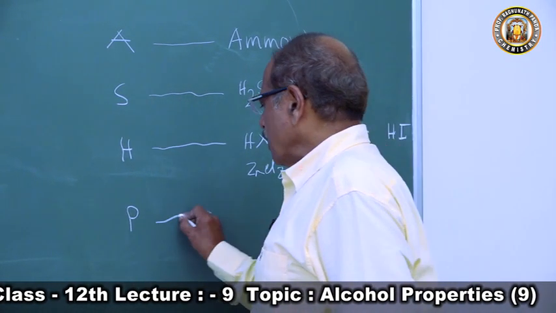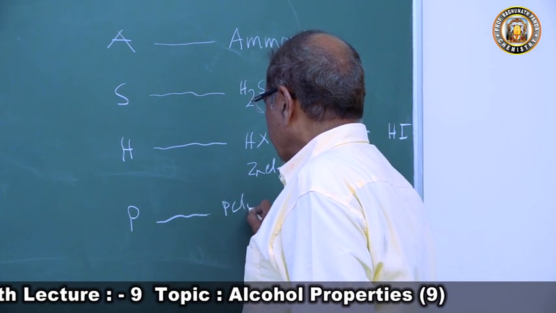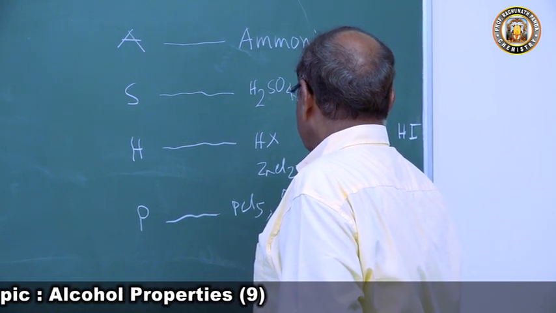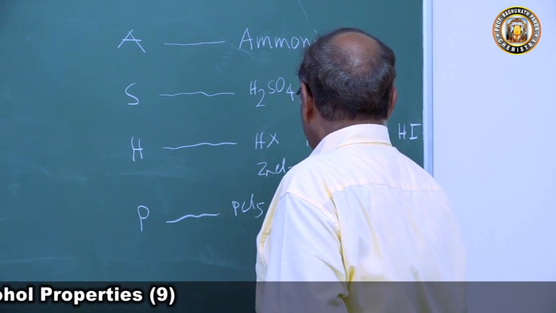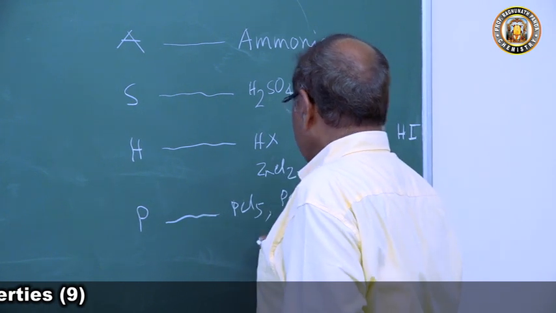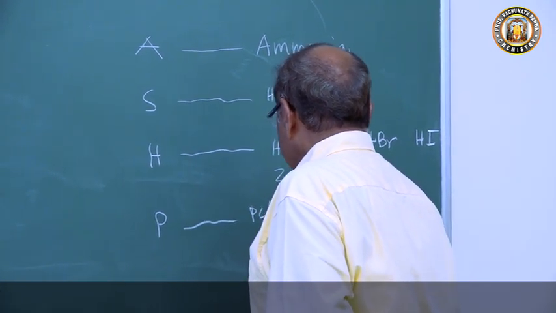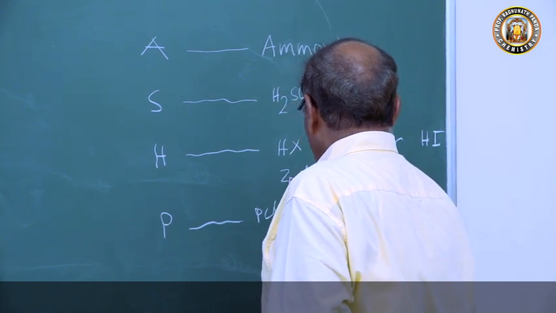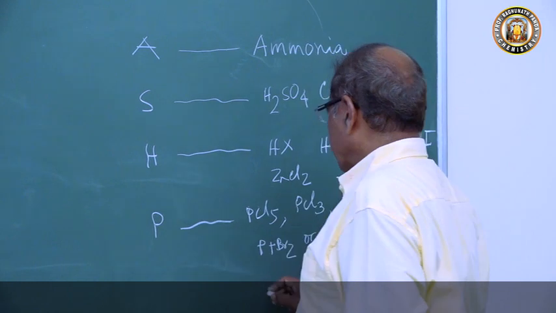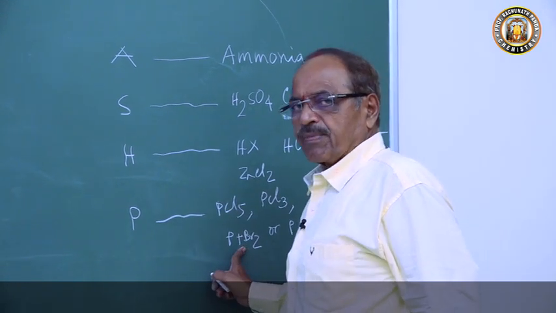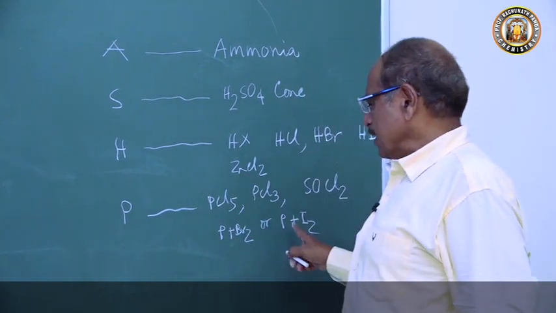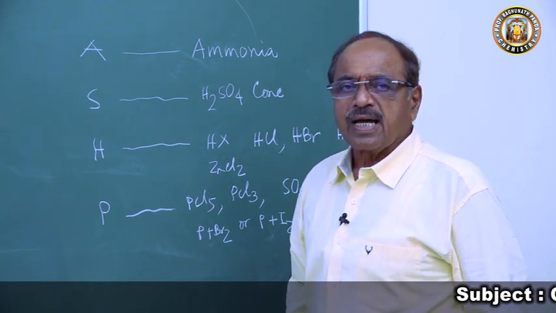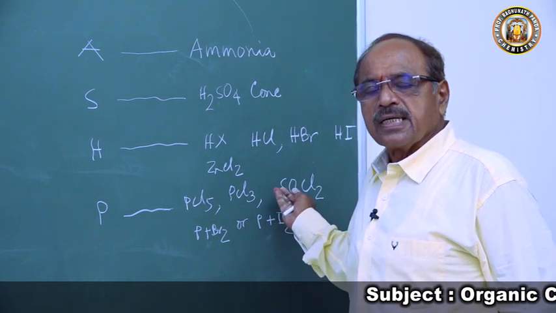Then P stands for the reactions involving PCl5, PCl3 and SOCl2. These reactions are also carried out in the presence of red phosphorus plus bromine, or red phosphorus plus iodine. So this is PBr3, phosphorus tribromide, and phosphorus triiodide. They also react, where the OH group of the alcohol is substituted by the